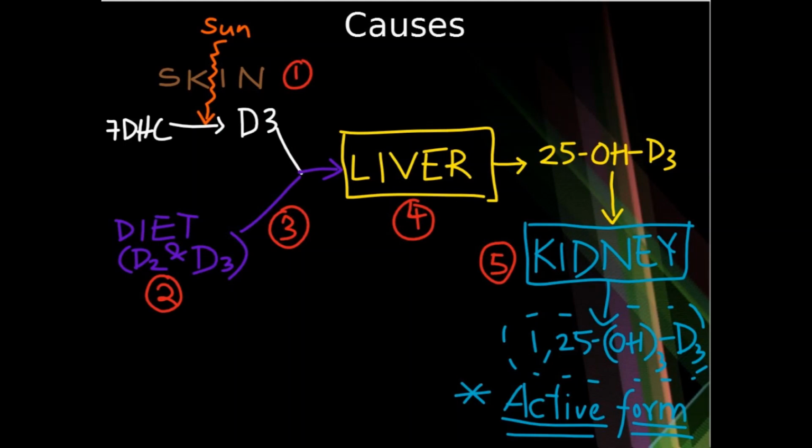Fourth one could be a generalized condition like liver cirrhosis, wherein the liver isn't able to do that 25-hydroxylation. Fifth one could be a kidney disease, for example chronic renal failure, wherein 1-alpha-hydroxylation is not happening in the kidney. So these are some of the common causes of rickets and osteomalacia.